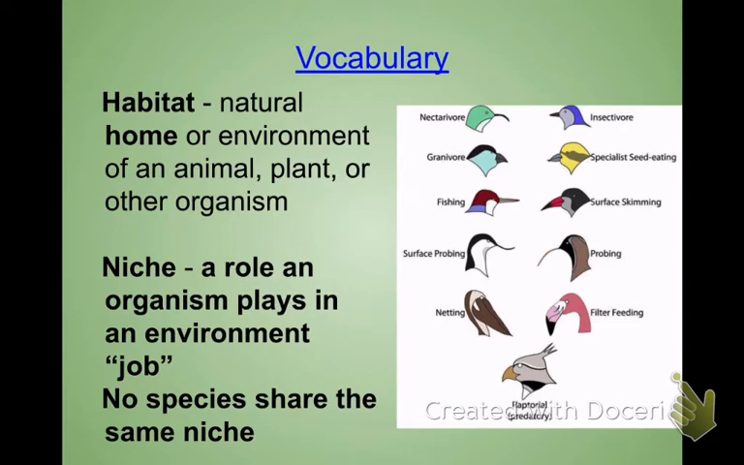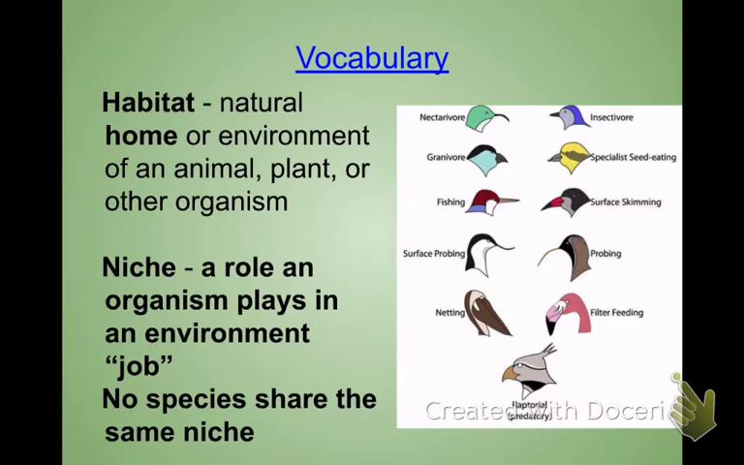And then we have something called a niche. Niche is the role an organism plays. It's considered like its job. And no two species can share the same niche. So, for example, you may have all of these birds that you see in the picture to the right that have the same habitat. For example, let's just all say they live in the tropical rainforest.